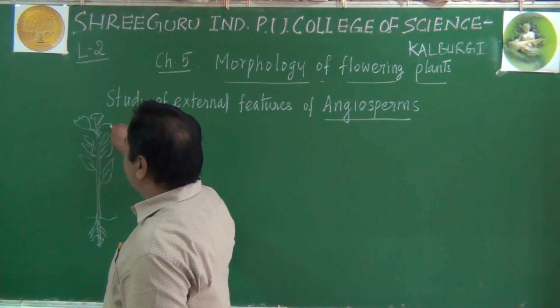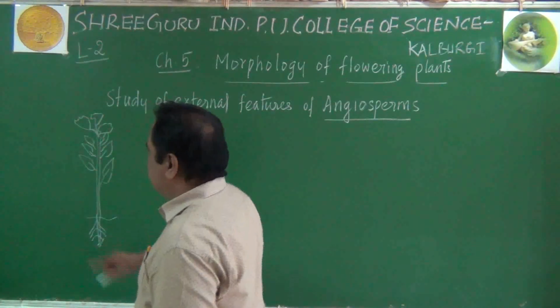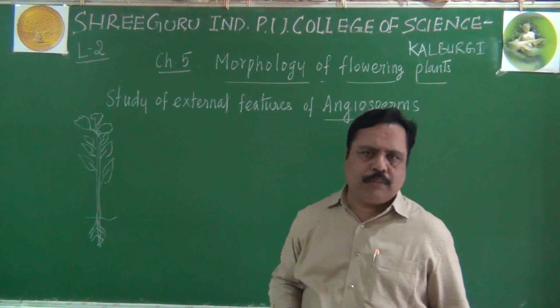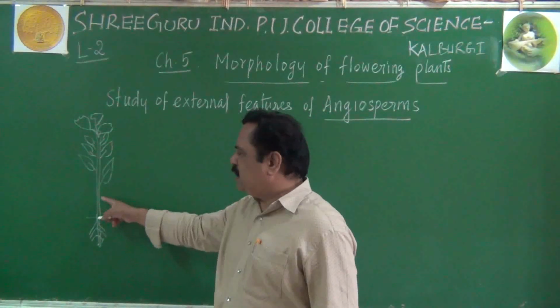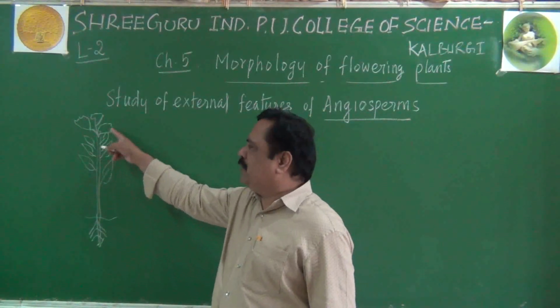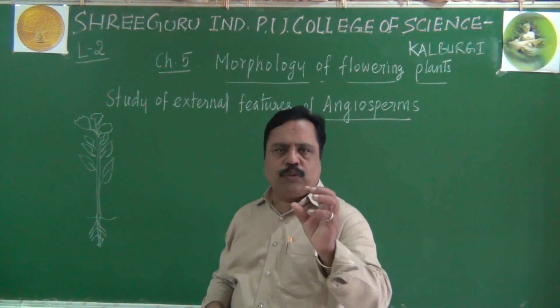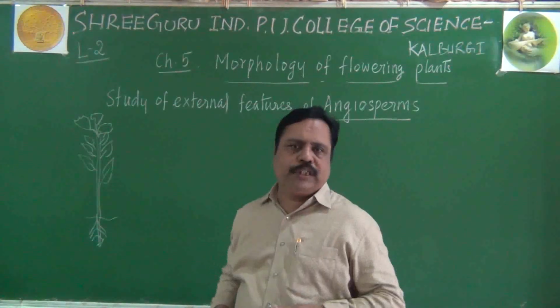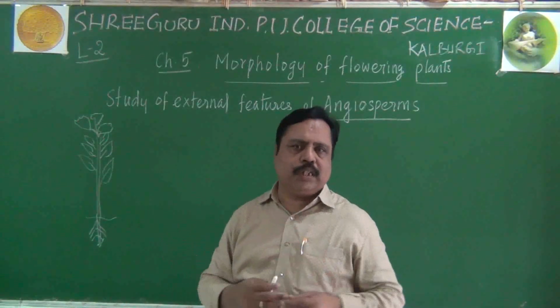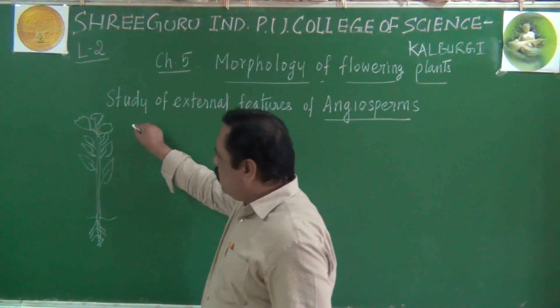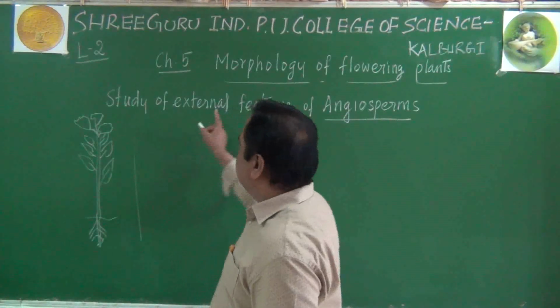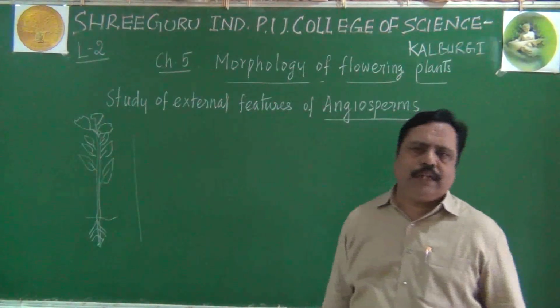So there will be different parts present in a typical angiosperm. Roots are there, stem is there, leaf is there, flowers are there. That flower will produce a fruit, that fruit will produce seed, like that various parts are there. About those parts, we are going to study in the morphology of angiosperm.